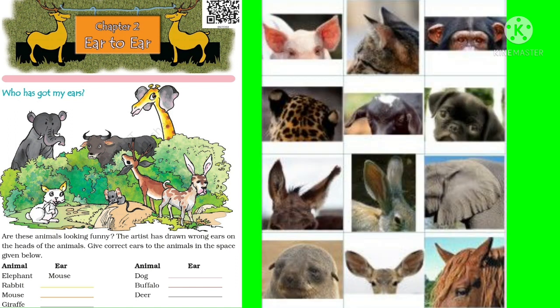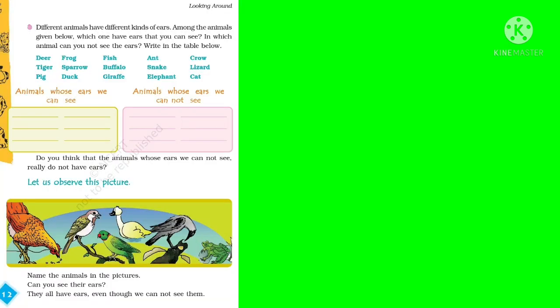Here are examples of ears of different animals. You can see that some animals have long ears while some have very short ears. Now come to the next page. Different animals have different kinds of ears.